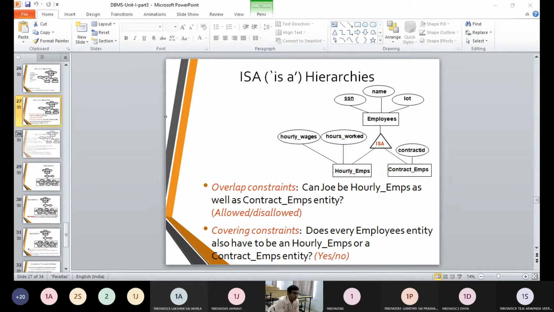One derivative part as generalization, another part as specialization. One part we need to understand as generalization, another part we need to call it as a specialization. So what is generalization, what is specialization, we will come across.